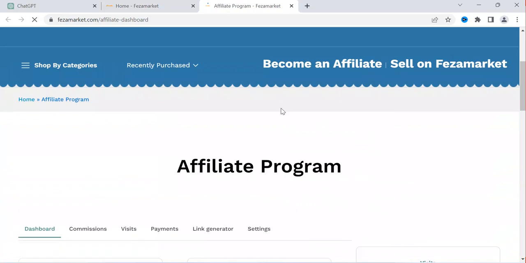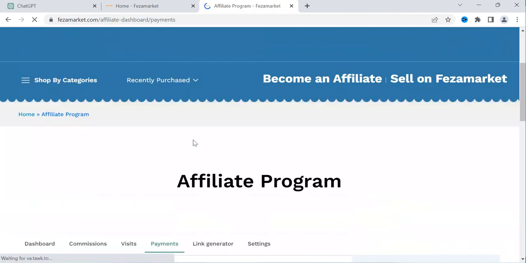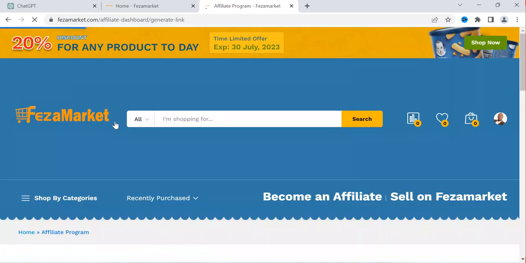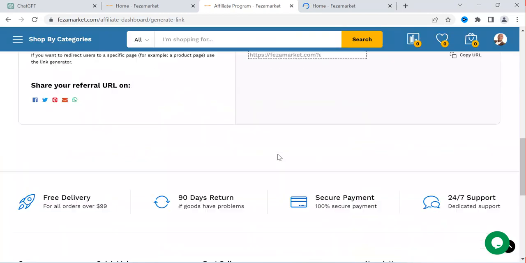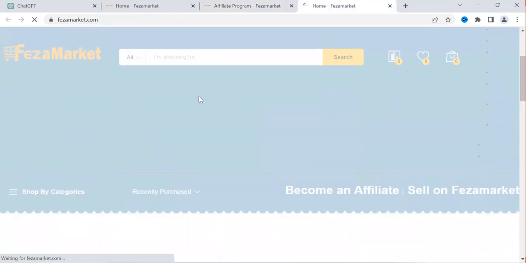Becoming an affiliate here will allow me to have an account that helps me track the payments, track the commissions I have earned, track people who visited my product, and generate a link that I want to promote. As for the iPhone 11 that I want to promote, I can open the site in a new tab and find out if there is an iPhone 11 that I want to promote. So you need to sign up if you did not sign up on this platform. After this, I have to come here and search for iPhone 11.